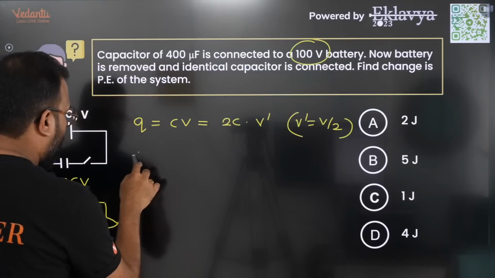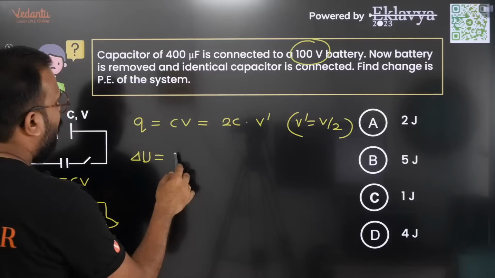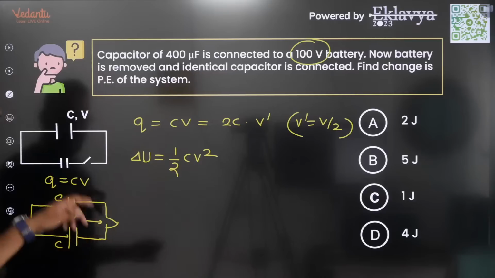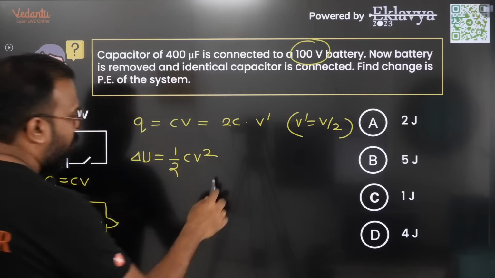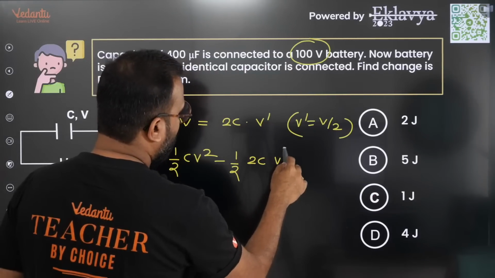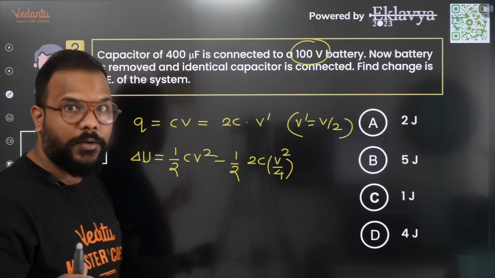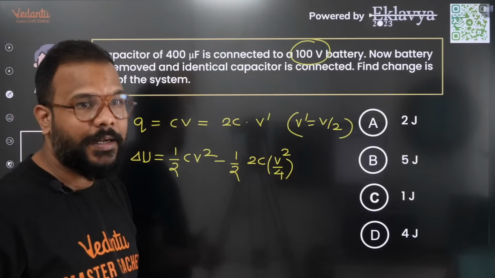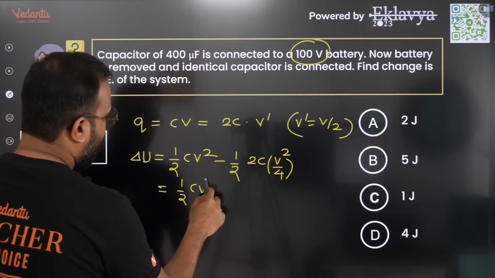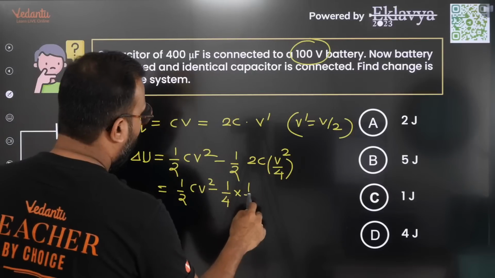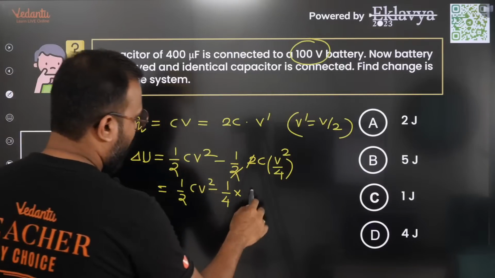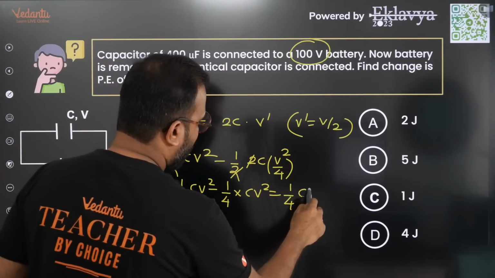Right everyone? Now if I want to find the loss of energy, the energy stored in the capacitor initially was half CV square. Now the energy has been lost, so the value has to be lesser. So this is half of 2C and V dash square, which is V square by 4. I hope everybody is agreeing to this. I'm not going into every micro level step as everybody is interested in the answers more, so I want to reach there ASAP. So this is half CV square minus 1/4 CV square, that means 1/4 CV square.